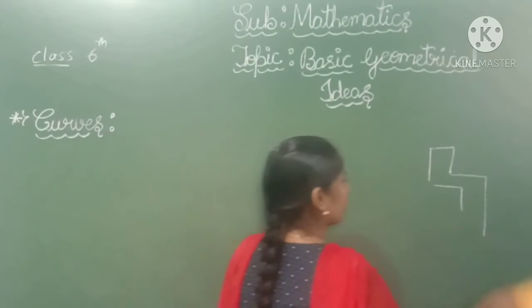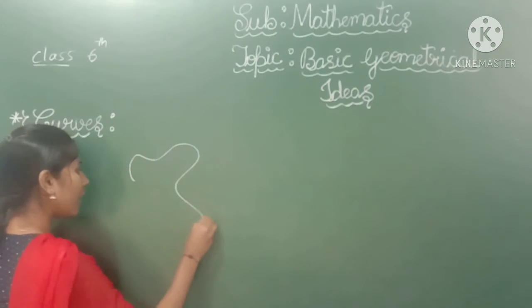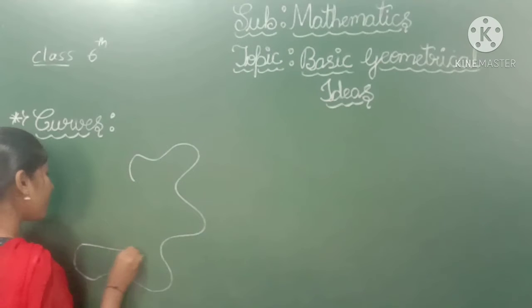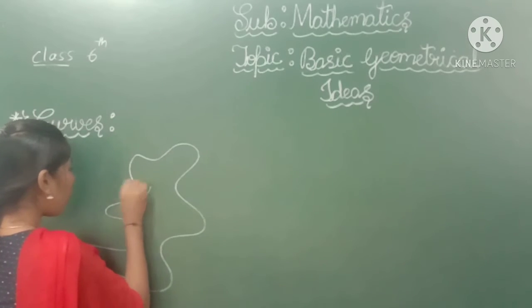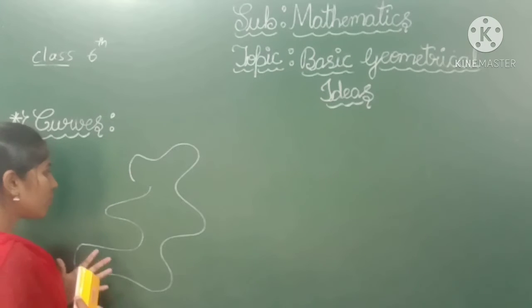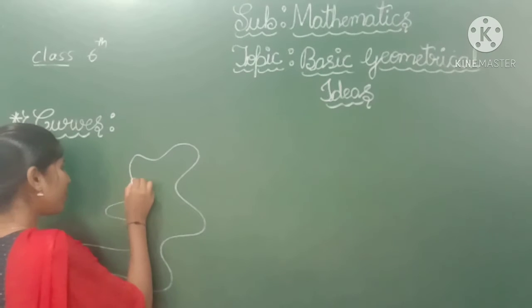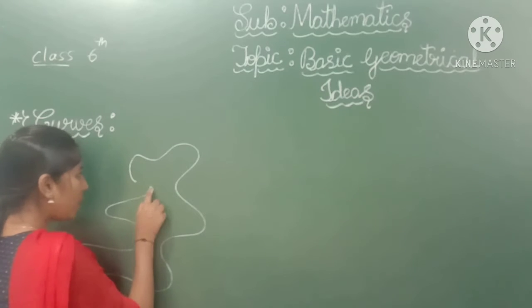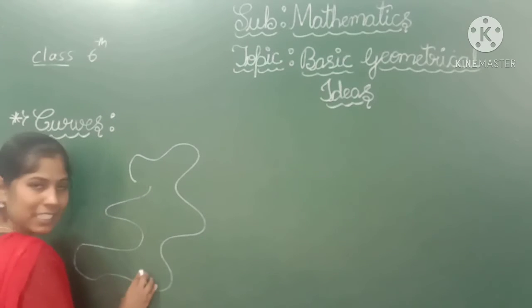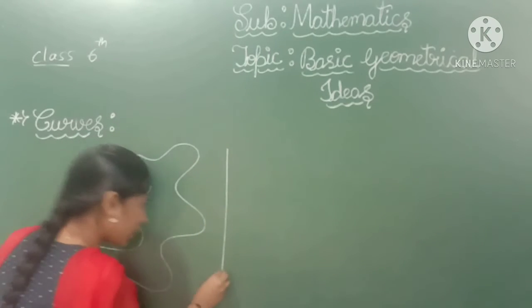See, I will draw one curve here. The curve is a line you can draw without lifting the pencil or the chalk from a paper or from the board here. Okay, so every curve has points also. Here, I started from this point, so this is the initial point for this curve, and where I stopped, this is the final point for this curve. Okay, this is one example of a curve. Even this is also a curve.